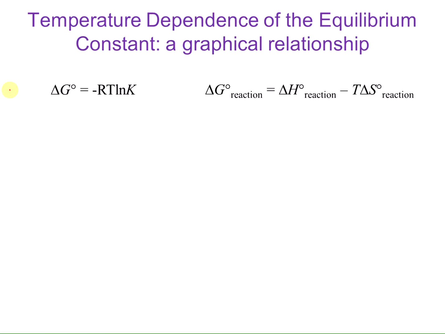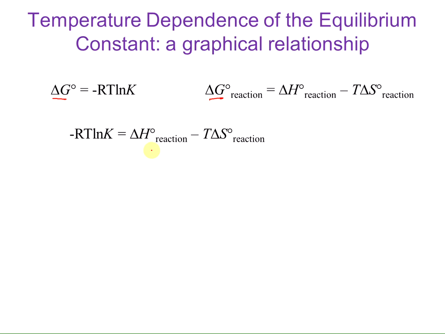So in the previous slide, we were calculating the equilibrium constant at a different temperature. There's a temperature dependence of the equilibrium constant, and we can use a graphical relationship to see this. Here I'm starting off with my delta G equals negative RT ln K for an equilibrium system, and our equation where delta G equals delta H minus T delta S. If I combine these two equations, so I have delta G in both portions, I'm just going to set these two equal to each other.